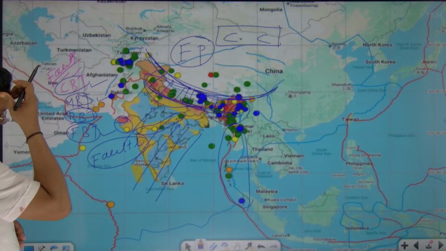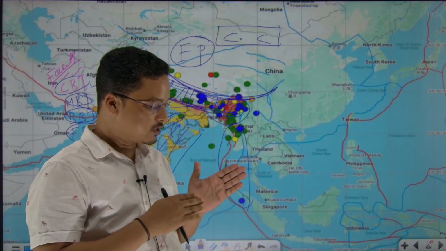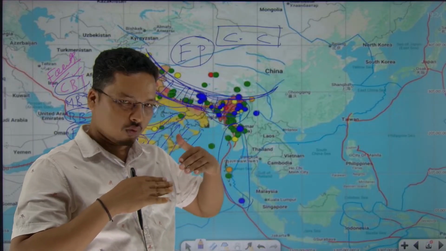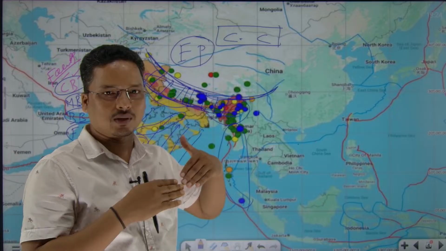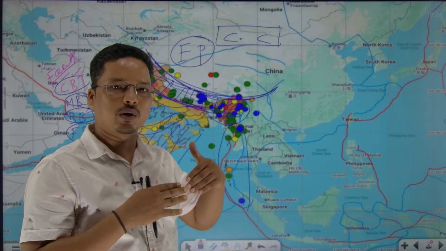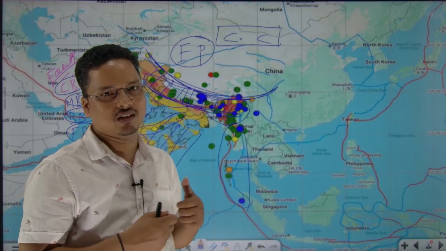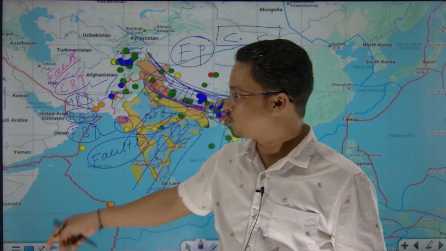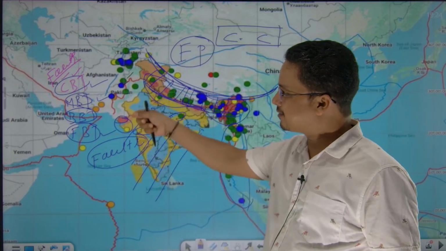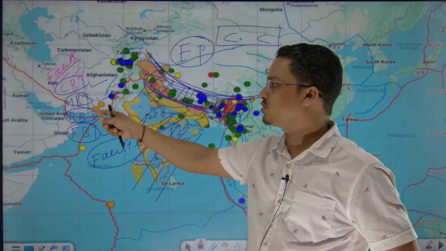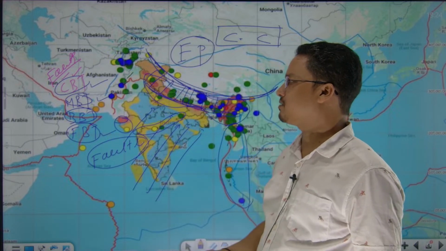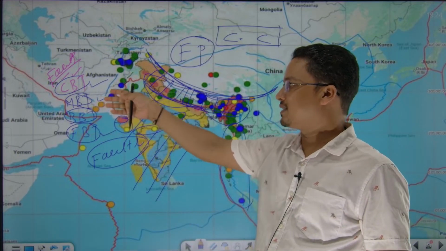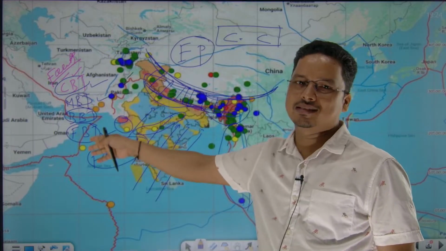Because of these fault lines, when the plates move like this, let's say this one is the Eurasian plate and this one is the Himalayan plate, they are moving. So on the fault axis, there would be rupture, there would be friction. That friction will generate waves. So basically these fault lines are the major cause of the earthquakes in the Himalayan region. But if you are just writing yes because of tectonics, you are leaving out important keywords like, as I said, CBT, MBT, FBT.